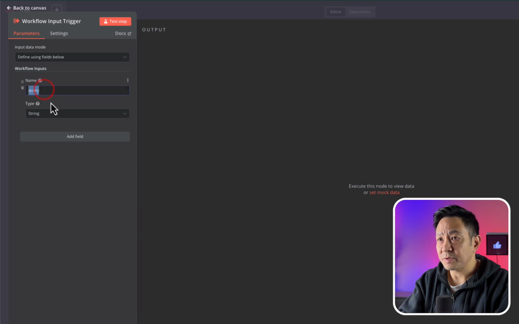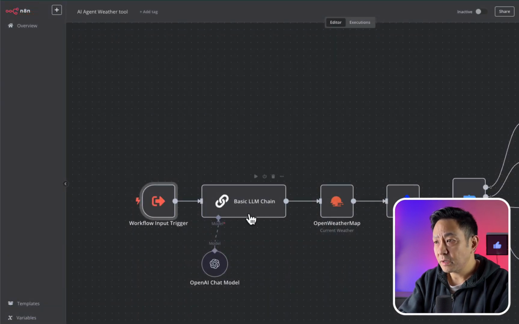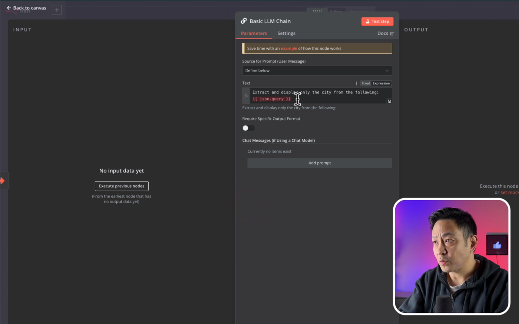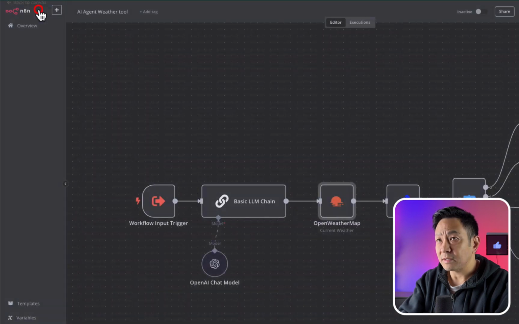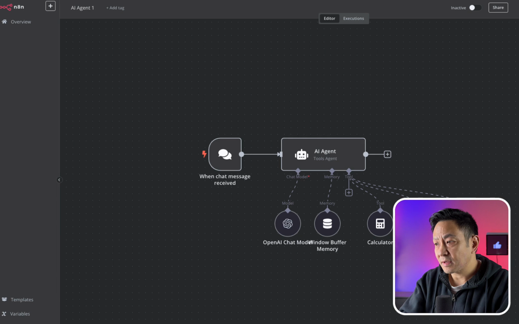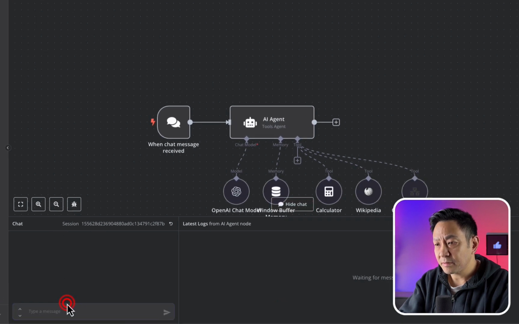Yeah, it should be JSON.query because that's what I specified here in the input trigger. And so it should take that JSON query and extract only the word Hanoi and then pass that to OpenWeatherMap. Well, let's test it out. Save this, go back to the agent. And so we'll chat again. What is the weather like in Hanoi?